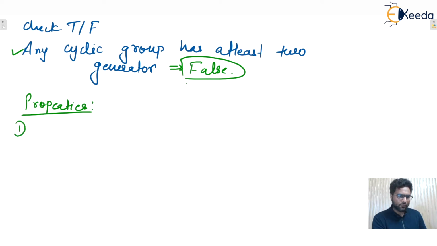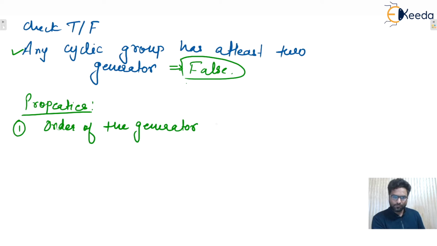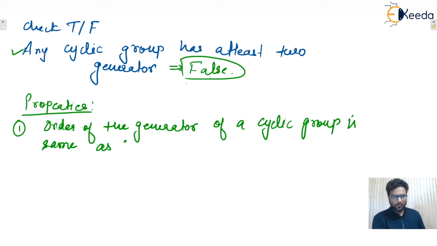So the first point in the properties you can write down. First point: the order of the generator of a cyclic group is the same as the order of the cyclic group.